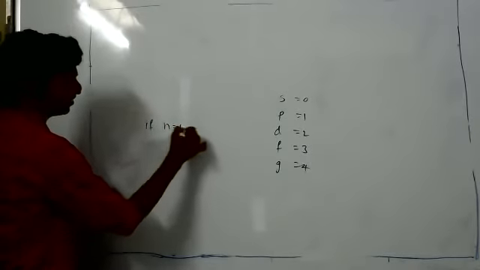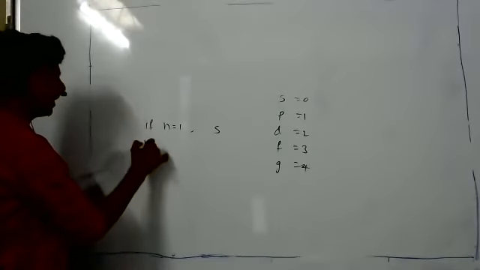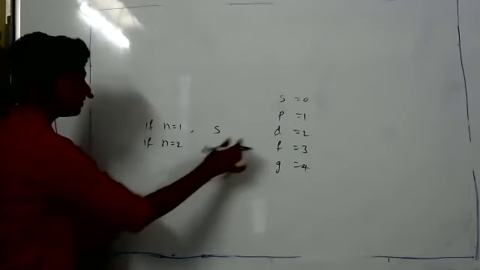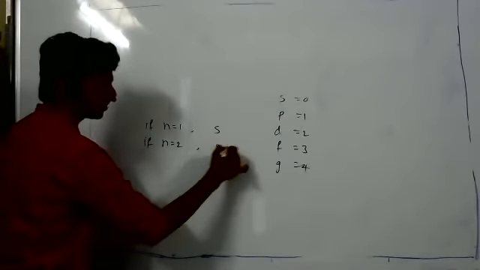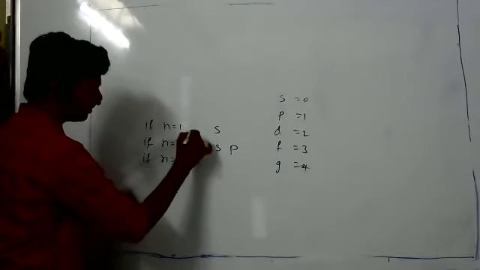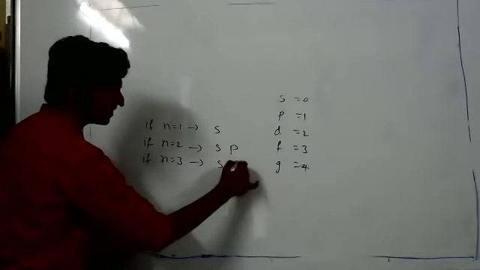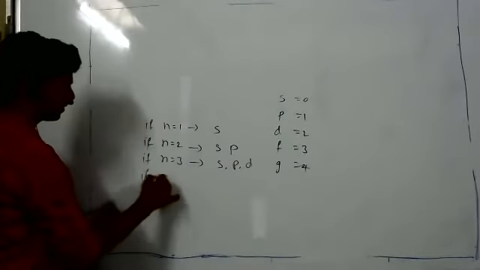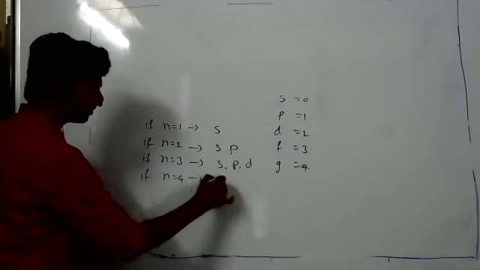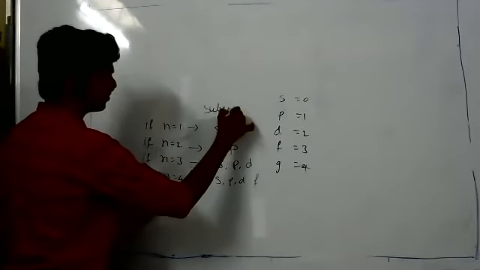If n is equal to 1, only the s subshell is possible. If n equal to 2, s and p are possible. If n is equal to 3, s, p, d are possible. If n is equal to 4, s, p, d, f subshells are possible.